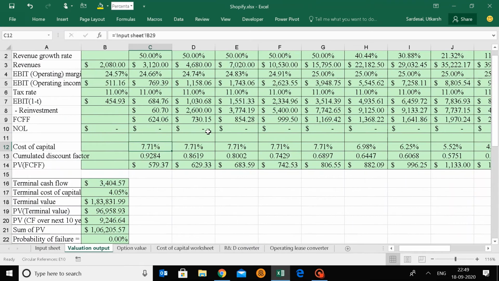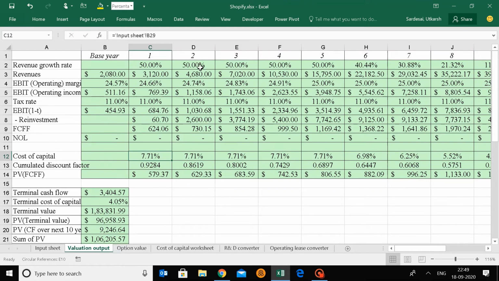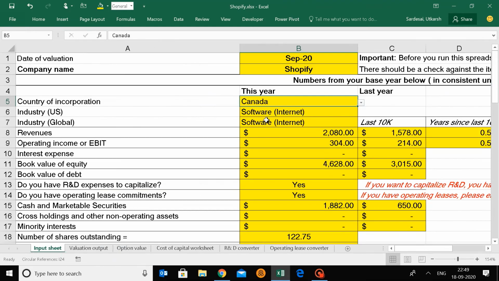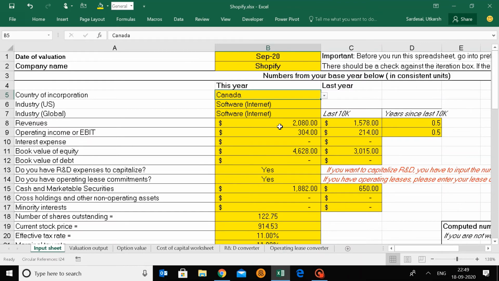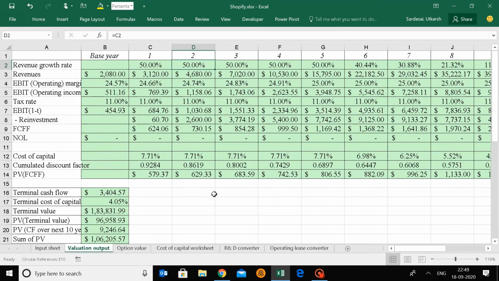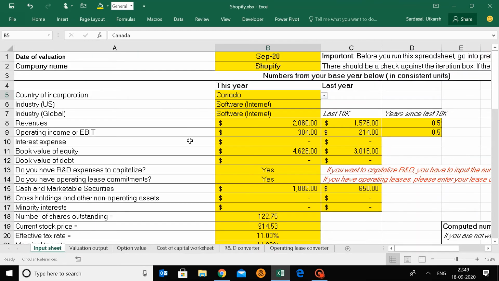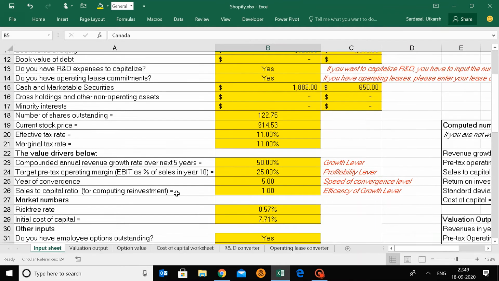Just put those data points in. We will understand how to calculate cost of capital in future videos. This is just to give you a gist of how we carry forward with the valuations. And in future videos, I will not be discussing exactly how these numbers come in. I'll only concentrate on core areas: how cost of capital is calculated, how the valuation output sheet works, what the inputs are, and how to make assumptions for these value drivers.